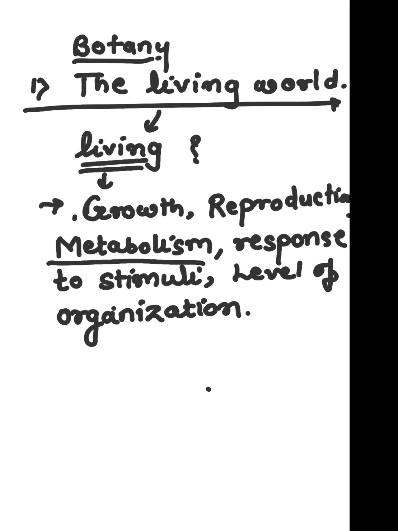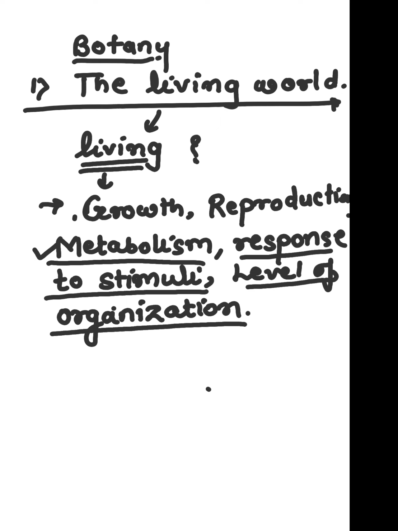That's why it is an exclusive property of living organisms. Same way, response to stimuli is also shown only by living organisms, right? That is why it is also an exclusive property, and level of organization is also an exclusive property, whereas growth and reproduction have some exceptions, which we will learn in much more detail now.